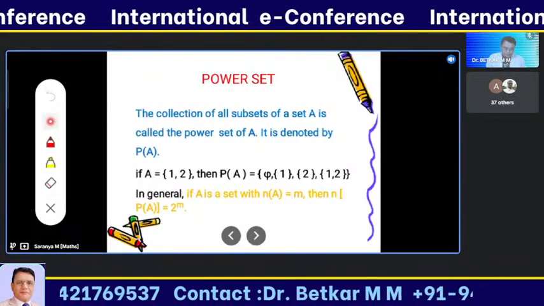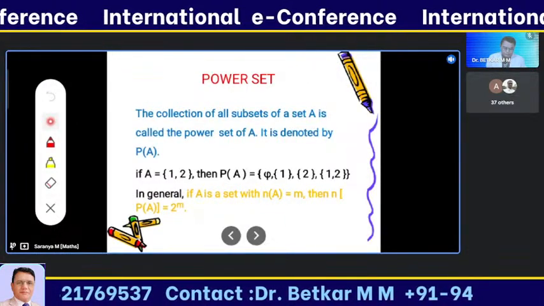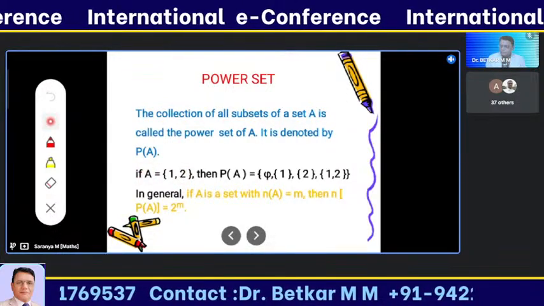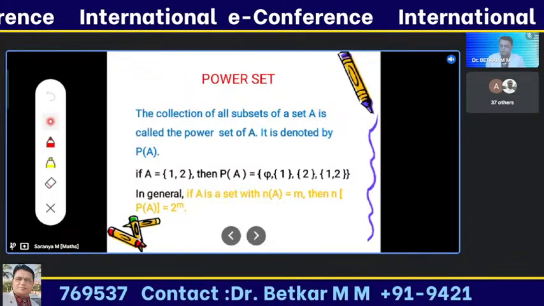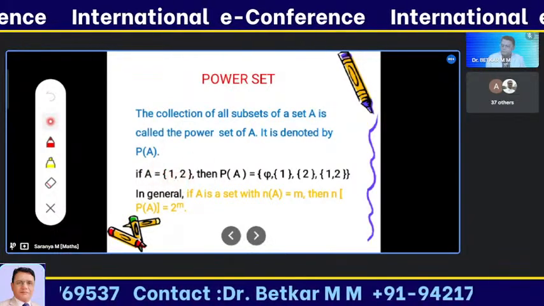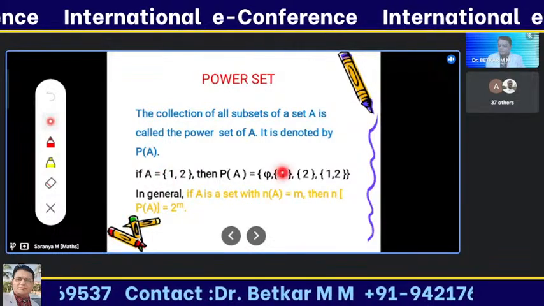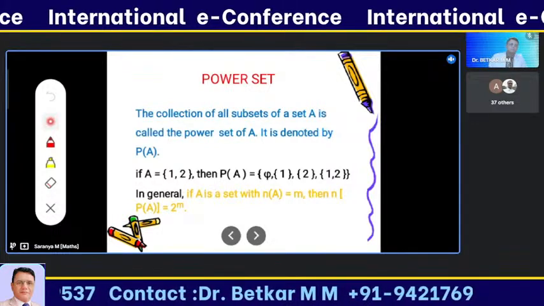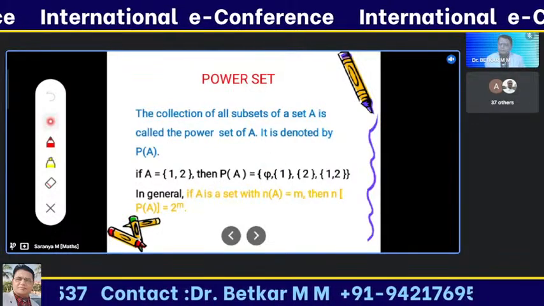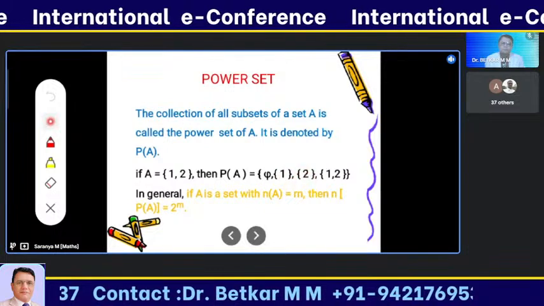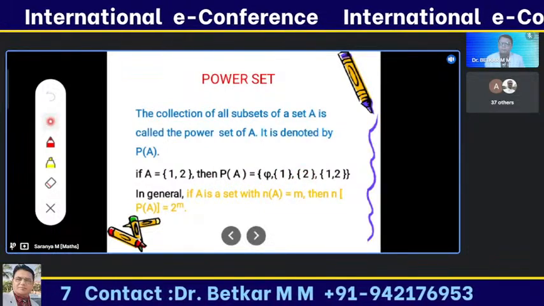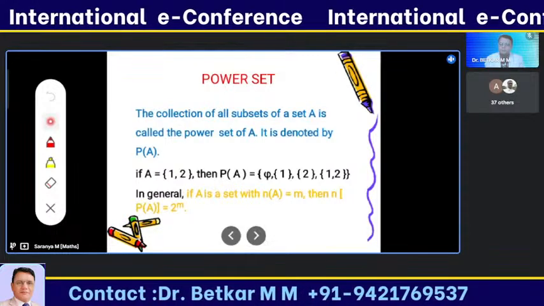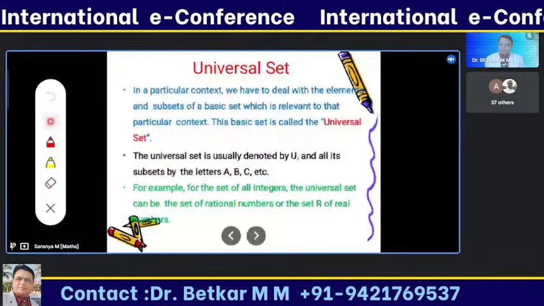Okay, this is the definition of the power set. The power set is the collection of all subsets of the set. If I take the set as {1, 2}, the power set is the collection of all its subsets. {1} is a separate subset, {2} is a subset, {1, 2}, the set itself, is a subset, and the empty set is also a subset of it. So the collection of all the subsets is called the power set of the given set. And the number of elements in the power set is calculated by